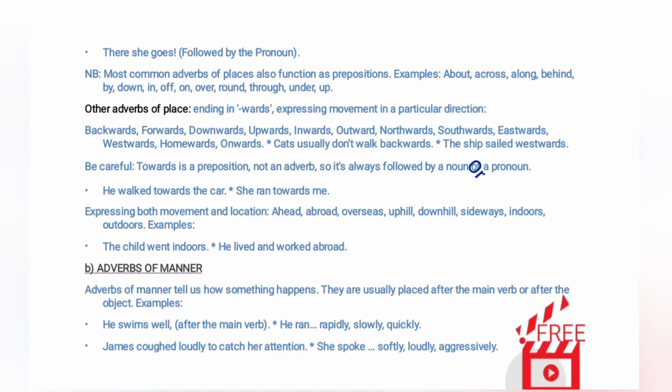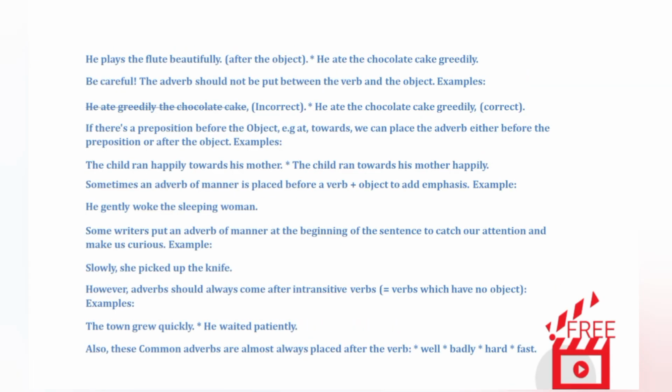B. Adverbs of manner. Adverbs of manner tell us how something happens. They are usually placed after the main verb or after the object. Examples, after the main verb: He swims well. He ran rapidly, slowly, quickly. James coughed loudly to catch her attention. She spoke softly, loudly, aggressively. He plays the flute beautifully. After the object: He ate the chocolate cake greedily.